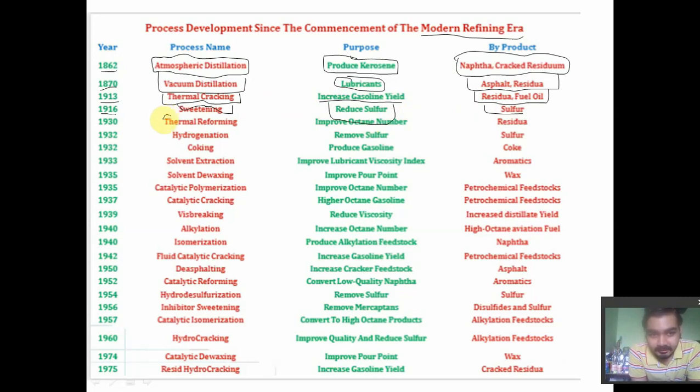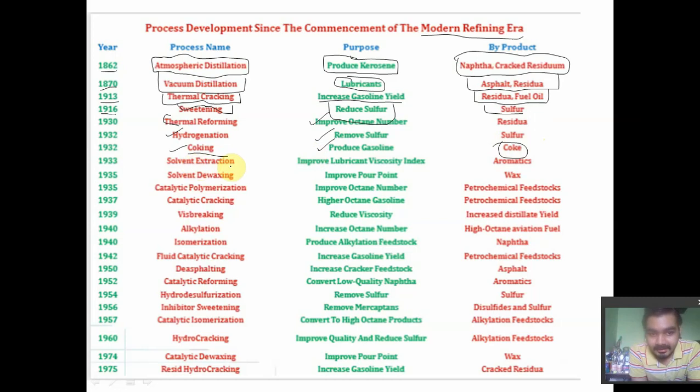Then in 1930 we have the thermal reforming process. Reforming is generally used to improve octane number. Then in 1932 we have hydrogenation. The hydrogenation process was introduced to remove sulfur, by the addition of hydrogen. Then in 1932 we have coking. Coking is a process to increase the yield of gasoline by removing the residues from the gasoline in the form of coke. So the main byproduct is coke.